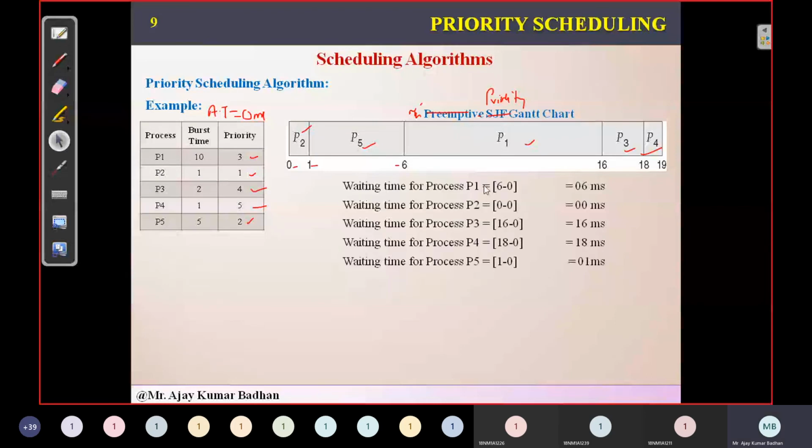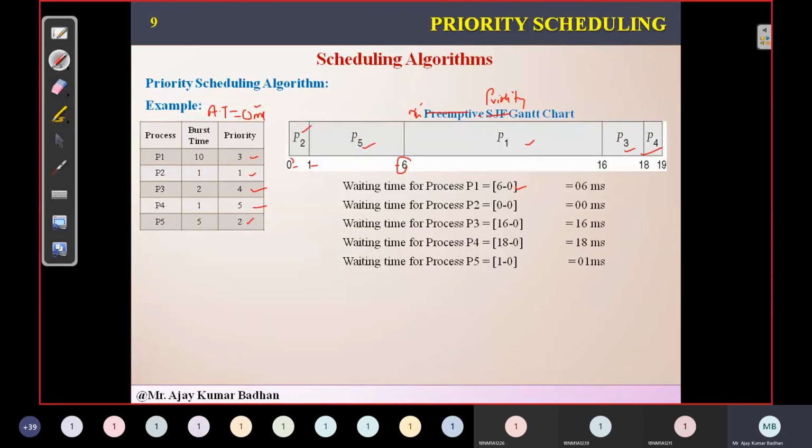The waiting time for the process P1 is 6 minus 0. That is arrival time subtracted from the time it started executing, how long it waited before executing. Since the arrival time is 0, we are not considering arrival time. So here we are doing 6 minus 0 for P1. P1 has arrived at 0 milliseconds. Everything has arrived at 0, that is represented as 0 here.